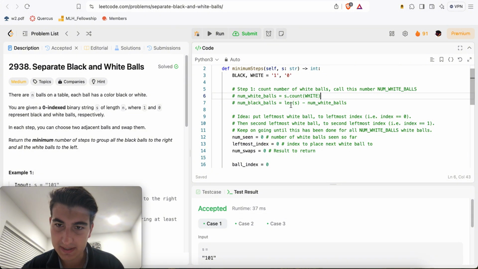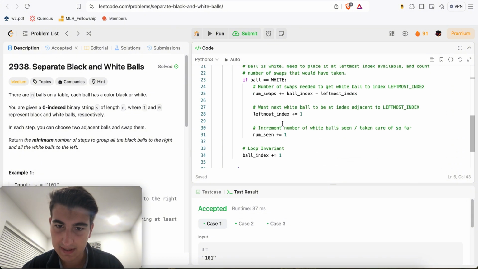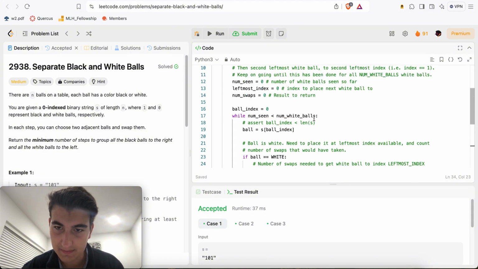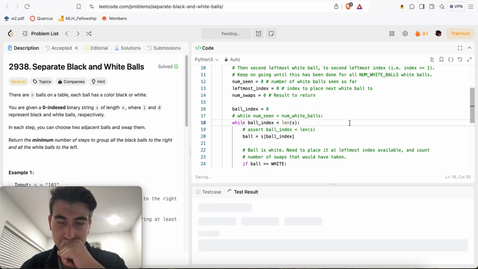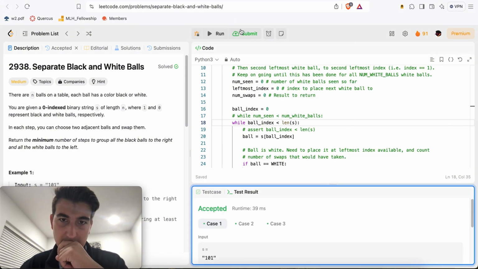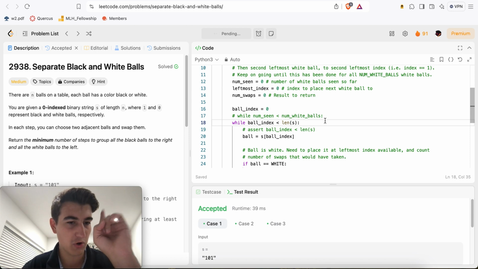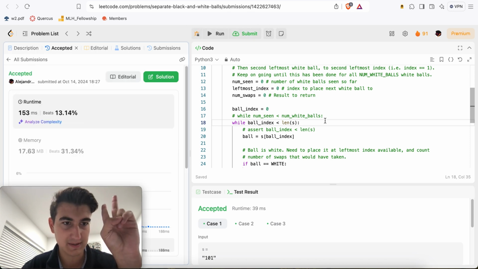Maybe I comment this out, and then here I just do while ball index is less than the length of S. I bet you this still works. Yeah, okay, and now I submit. So now I just do one O of n scan instead of two O of n scans.